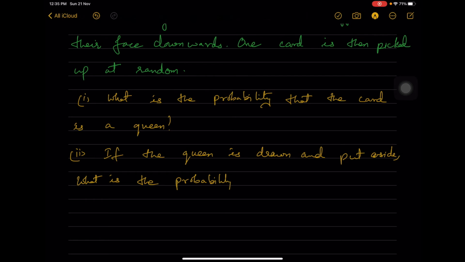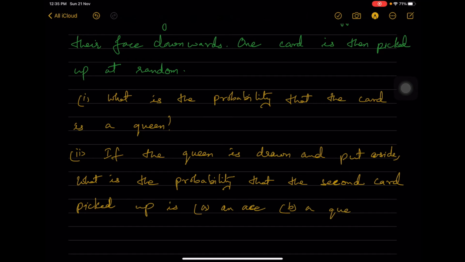So in the solution part, the total number of cards which we are having is 5, namely 10, jack, queen, king and ace of diamonds.